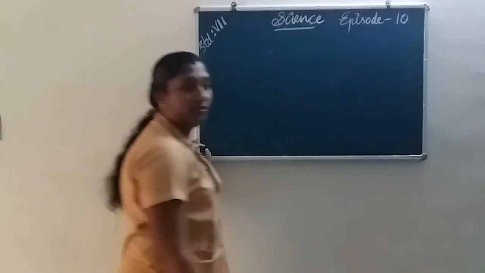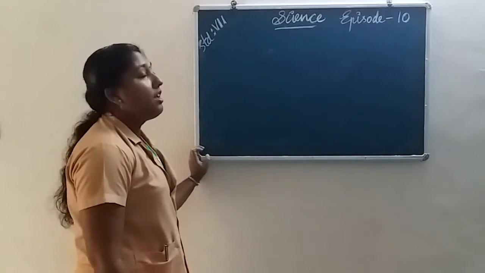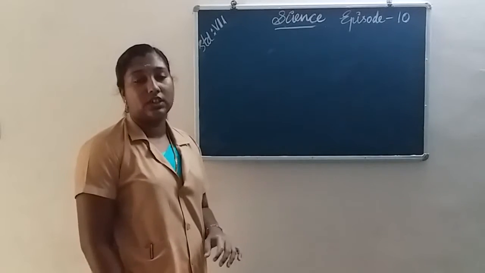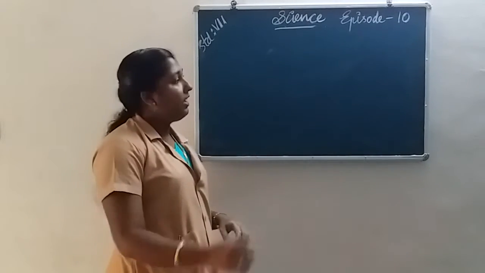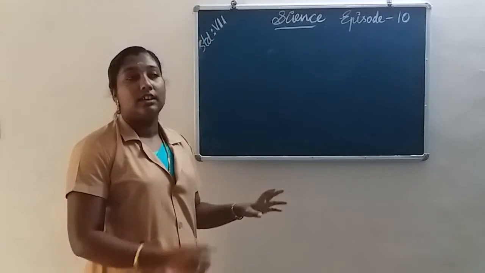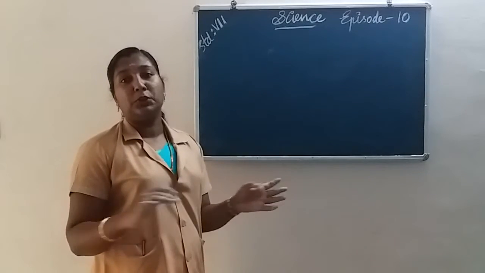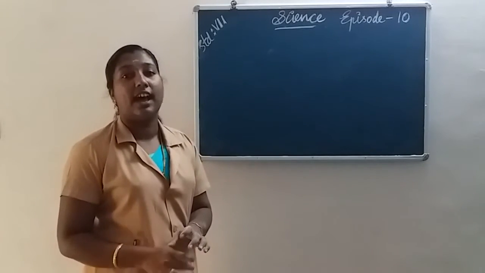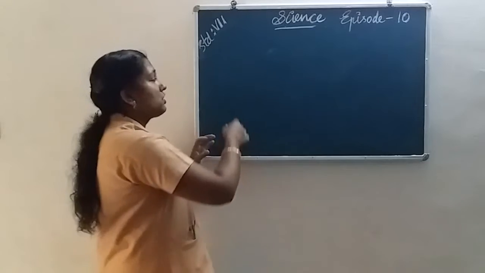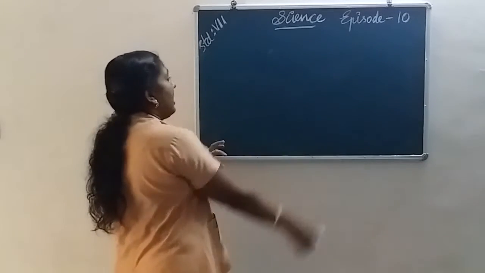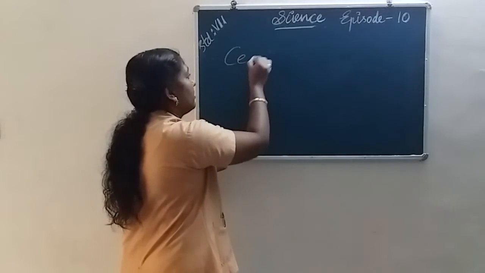Ruminants have a large sac-like structure situated in between the small intestine and large intestine. It is called cecum.